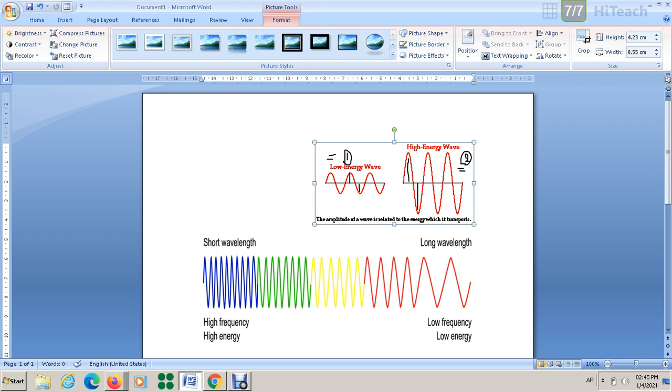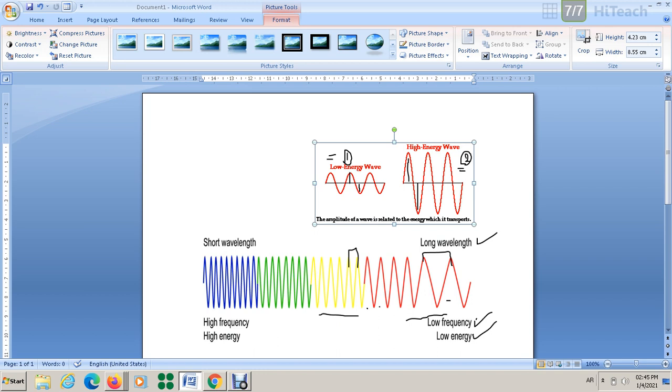I want you to look at the waves in red and the waves in yellow. Where is the wavelength longer? The wavelength in red is longer than in yellow waves, right? Which one has more waves? This one: 1, 2, 3, 4, 5, 6. Here it has a much longer wavelength, but it has fewer waves, which means lower frequency. So here you have to look at this: low frequency means low energy, and longer wavelength.